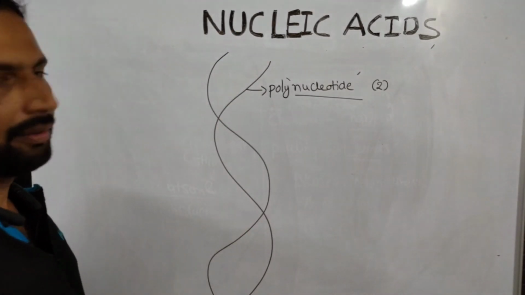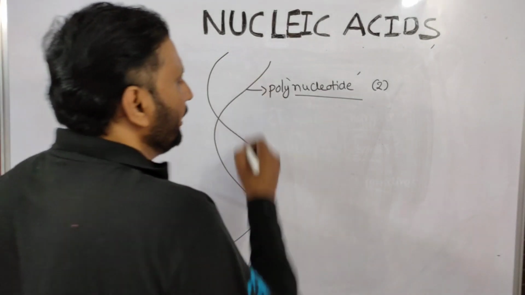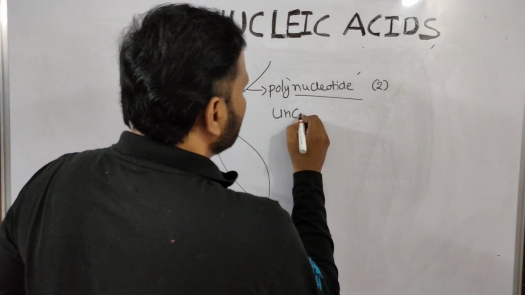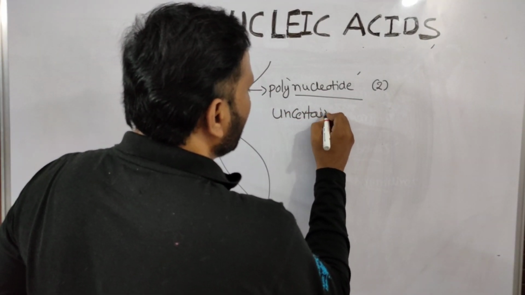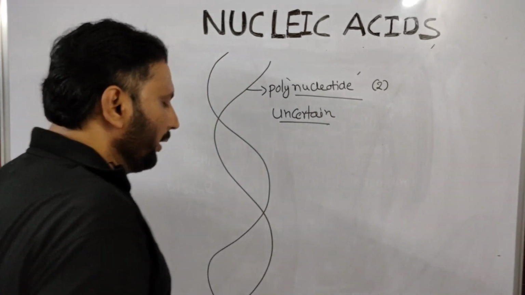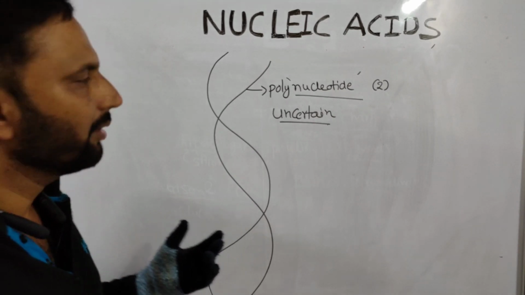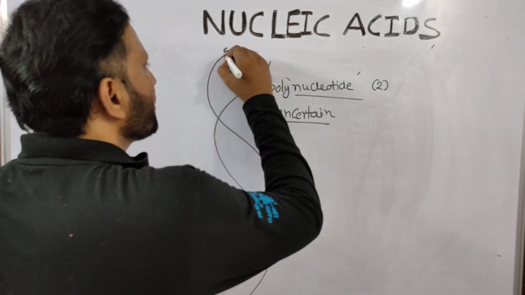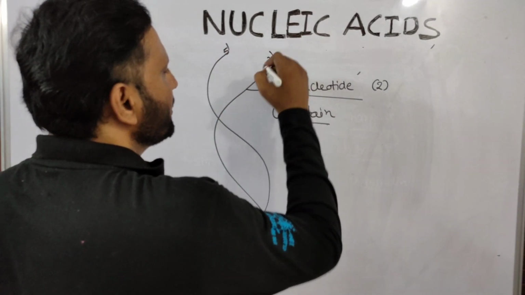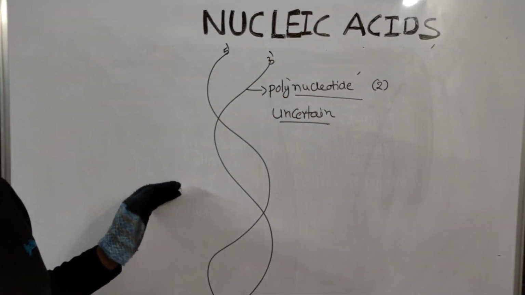The length of the DNA is uncertain. The two strands are always anti-parallel: one starts with 5 prime, another starts with 3 prime.